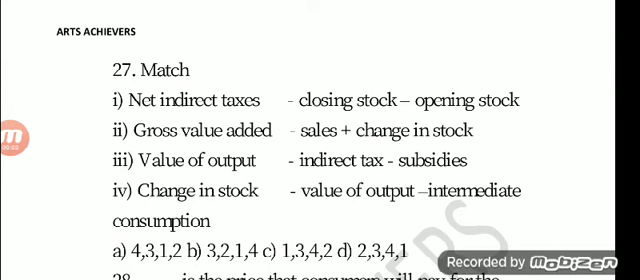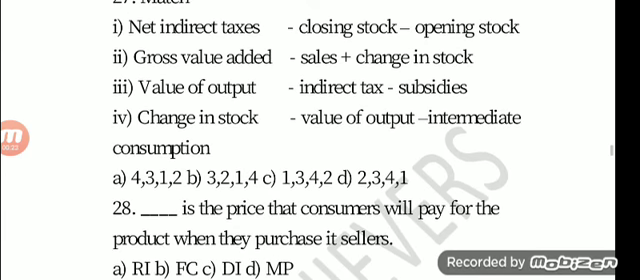Question number 27. Match. First one, net indirect tax, closing stock minus opening stock. Second one, gross value added, sales plus change in stock. Third one, value of output, indirect tax minus subsidies. Fourth one, change in stock, value of output minus intermediate consumption. The options are A, 4312, B, 3214, C, 1342, D, 2341. The answer is option A, 4312.